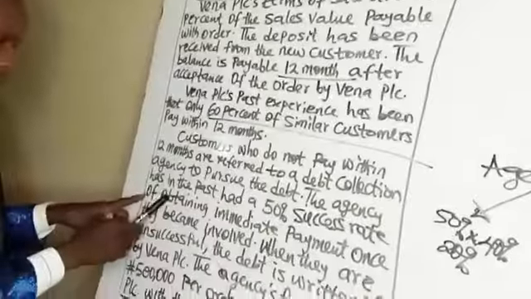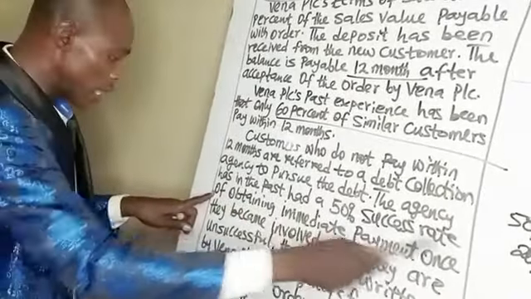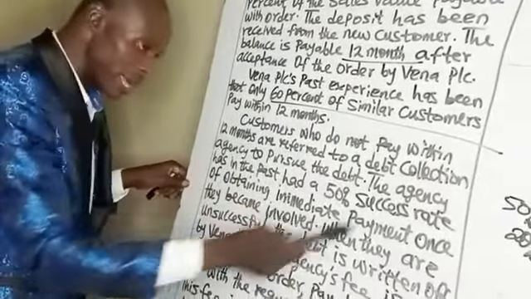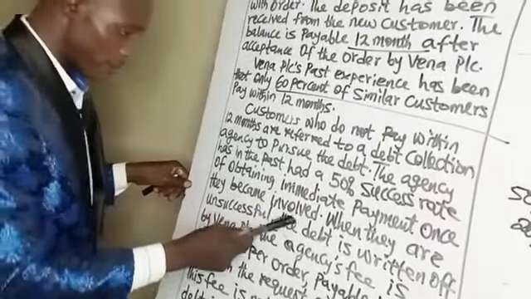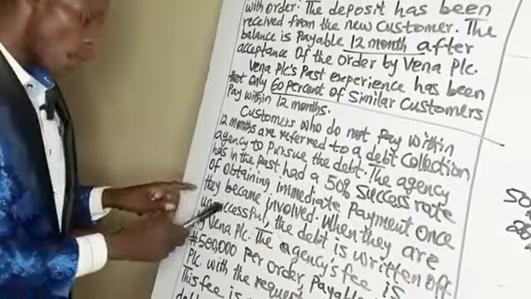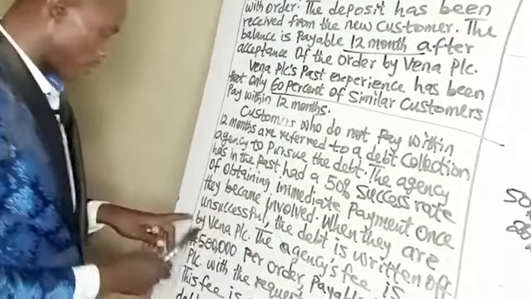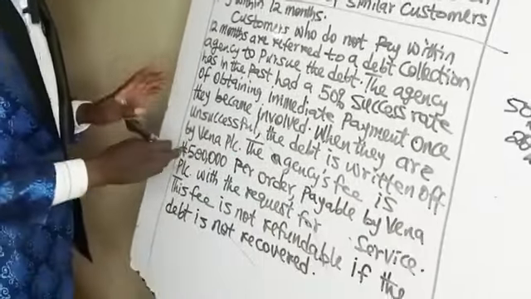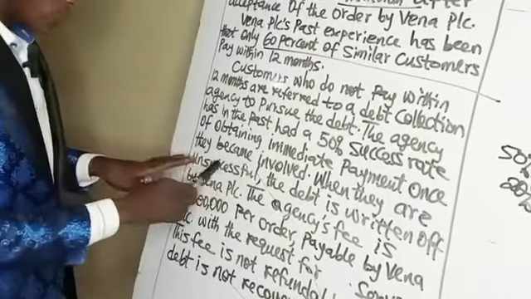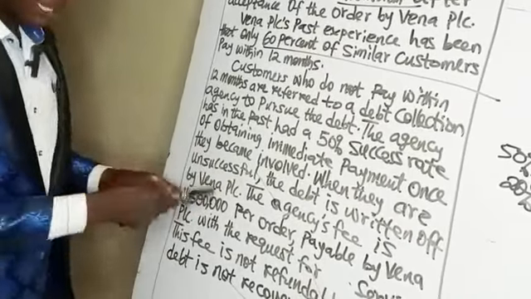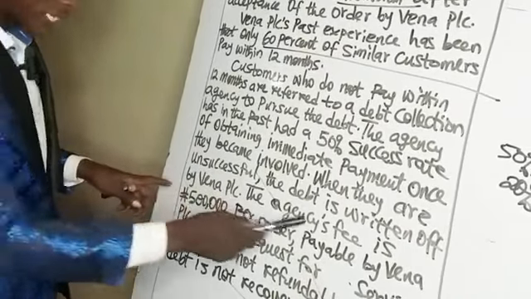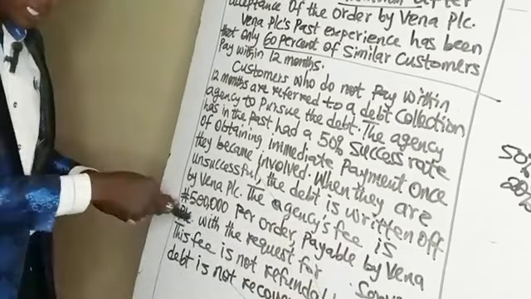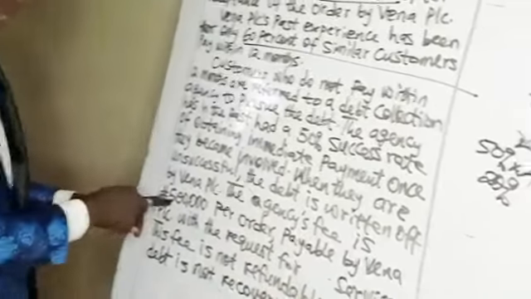Let's go back to the question. A 50% success rate of obtaining immediate payment once they became involved. When they are unsuccessful, the debt is written off by Vena PLC. So if it is unsuccessful, it will be written off. That means it becomes a bad debt. The agency fee is 500,000.